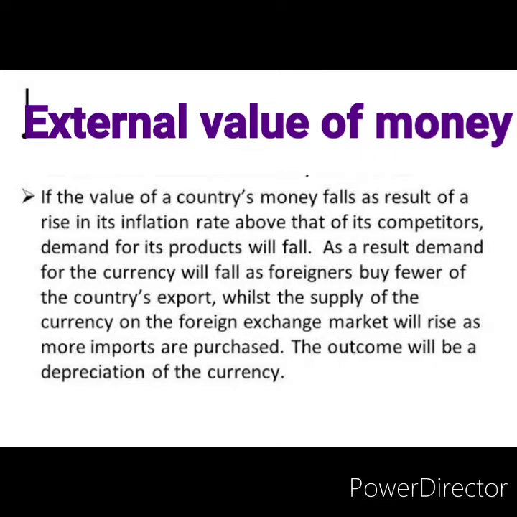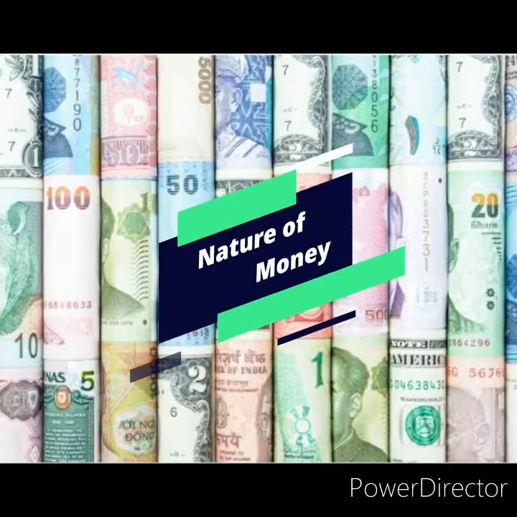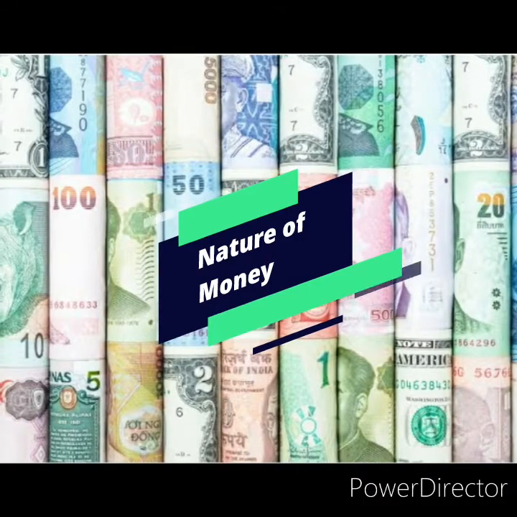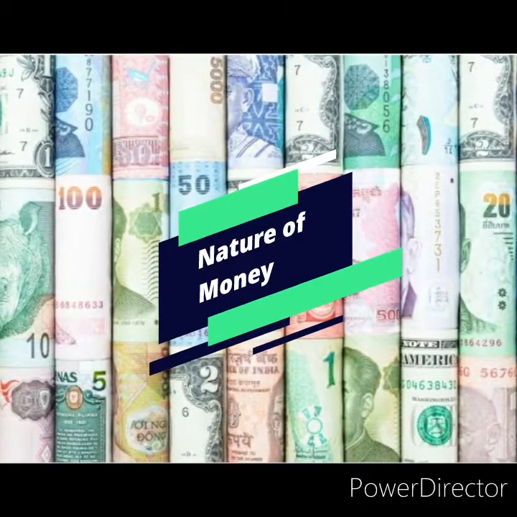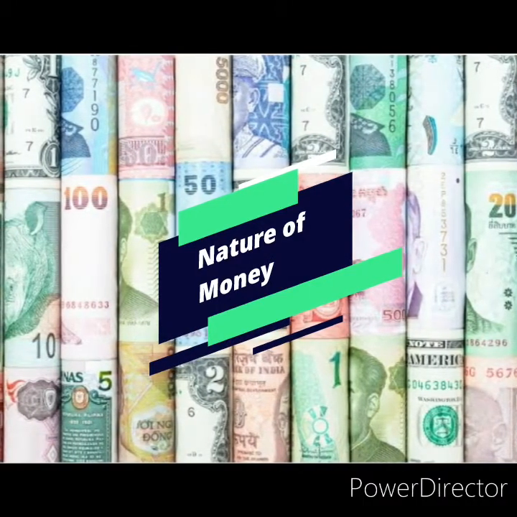The external value of money refers to the purchasing power of money over foreign goods and services. When you are buying foreign goods, how much you are spending is called the external value of money.